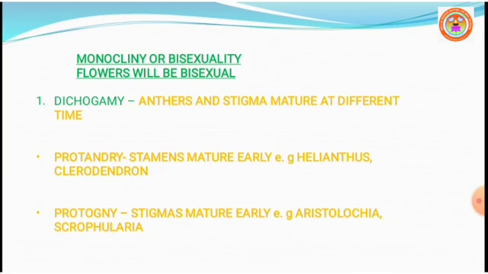In both protogyny and protandry, if you observe, anther and stigma never mature at the same time. They mature at different times. So in these two conditions, in which anther and stigma mature at different times, self-pollination is naturally prevented, so only cross-pollination is possible. Protogyny is observed in Aristolochia bracteata and Scrophularia nodosa.